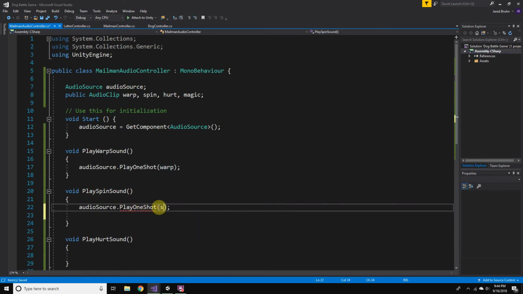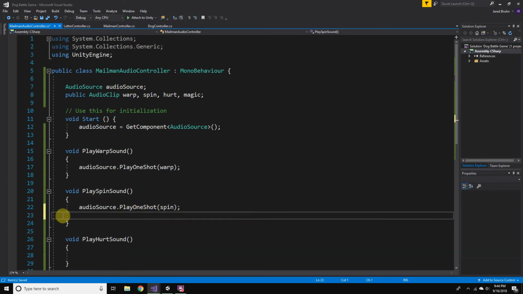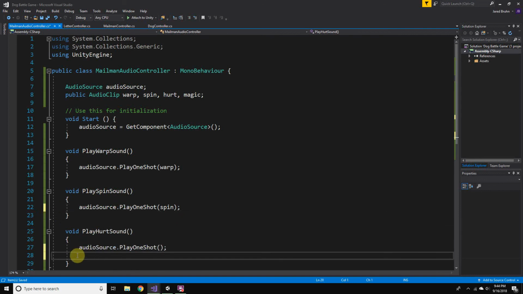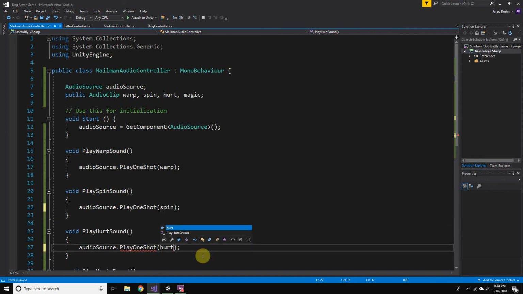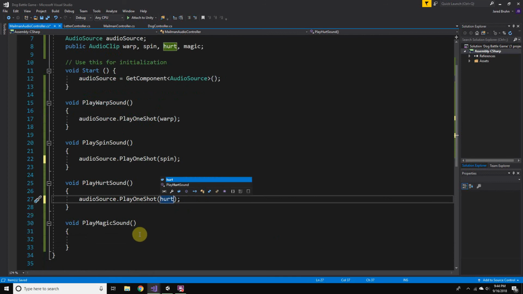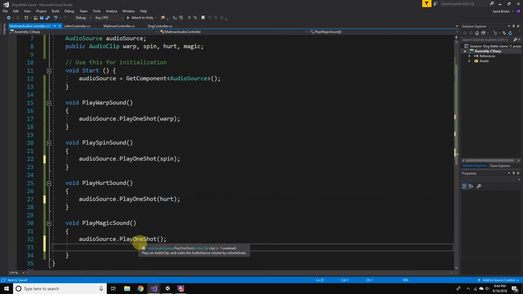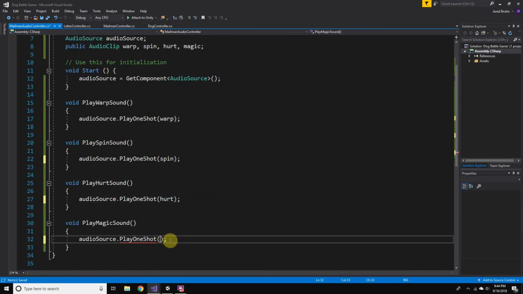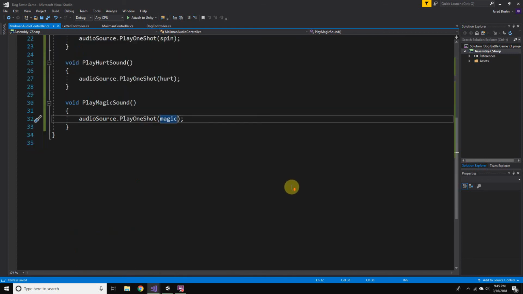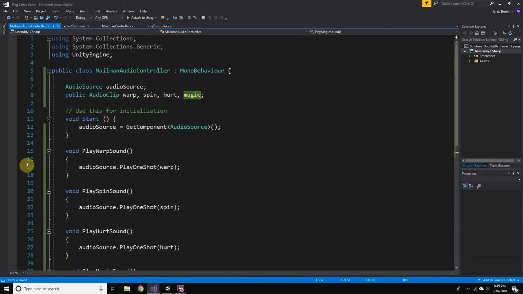This one we're going to play our spin audio clip. This one will play our hurt audio clip. And this one will play our magic. And I'll hit Control S to save.